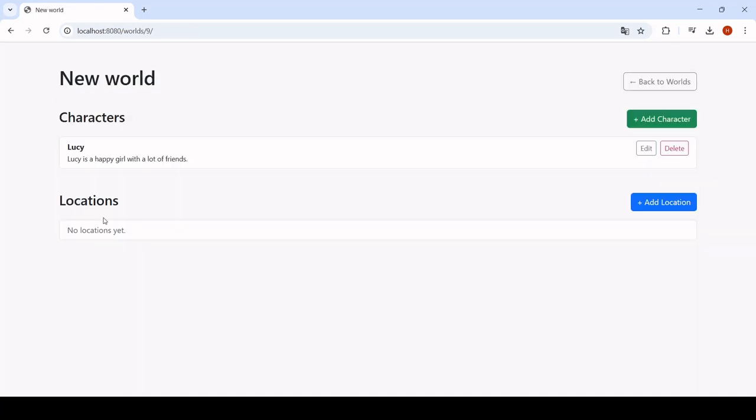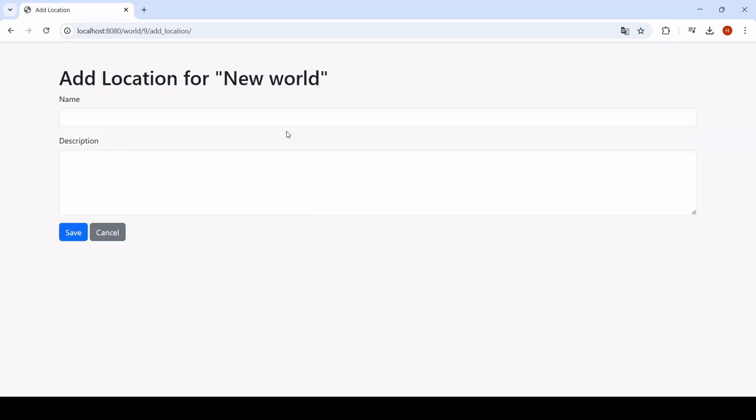So this is the bio, and whenever I write a story in New World, I can add Lucy to it, and then this bio of Lucy will be taken into account when writing the story. So it will follow how Lucy is and what her attributes are. This same Lucy will be used in all the stories I add her into in the New World's setting.